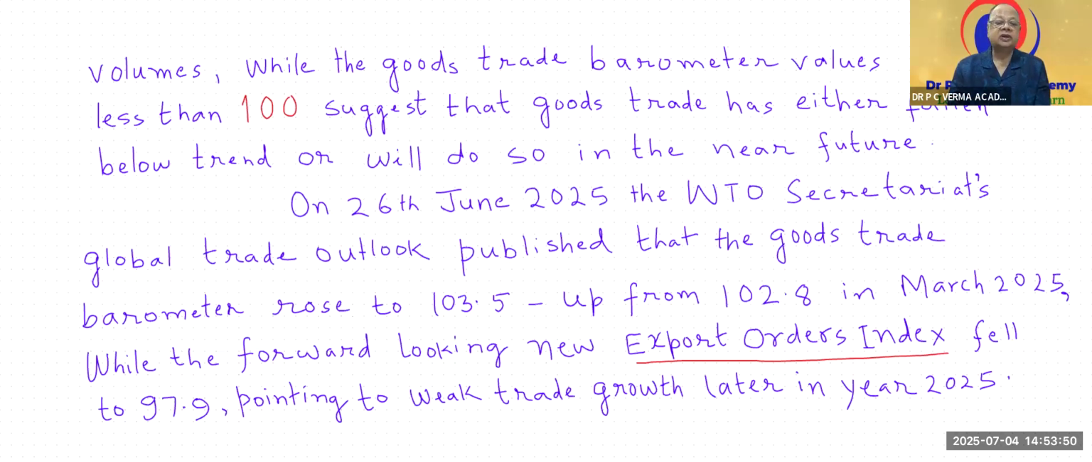The WTO Secretariat's Global Trade Outlook published that the goods trade barometer in the world rose to 103.5, up from 102.8 in March 2025, while the forward-looking new export order index fell to 97.9, pointing to weak trade growth later in the year 2025.